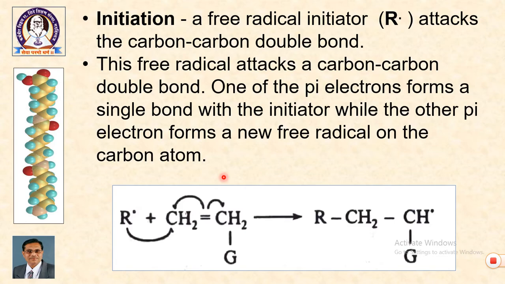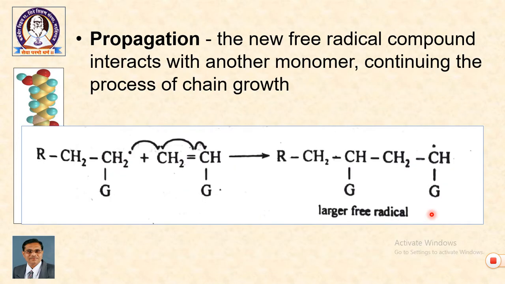Once you get the idea of free radical addition polymerization, on similar lines you can learn about ionic polymerization. This radical R is attacking this unsaturated species, the monomer. As I have mentioned, the free radical attacks a carbon-carbon double bond. One of the pi electrons forms a single bond with the initiator, while the other pi electron forms a new free radical on the carbon atom. So, this radical attacks the CH2 group and forms a bond. As a result, the second electron is available as a radical on the CH group. So, in this way the reaction is initiated.